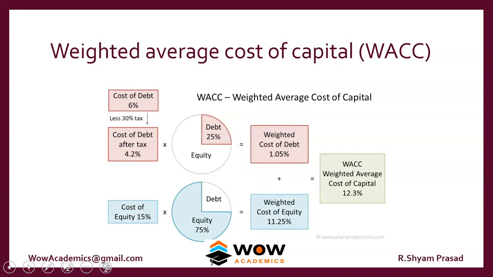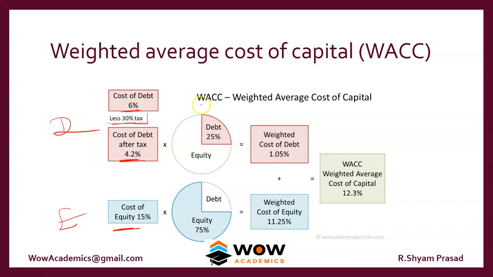So how does WACC work? Assume that a company has two kinds of capital. It has taken a debt capital and it has taken an equity capital. For the debt capital, the company pays 6%. There's a tax benefit, so 4.2 is the effective interest rate for the company. The company also pays as a dividend or capital appreciation of 15%. So cost of equity or KE is 15.